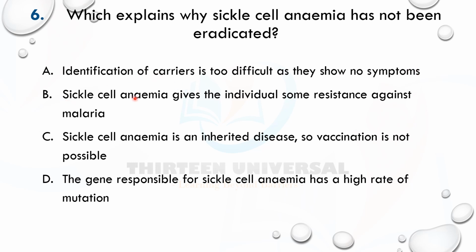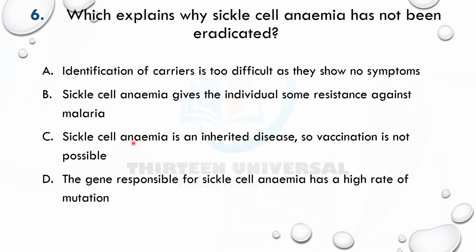B says sickle cell anemia gives the individual some resistance against malaria. Well, this is not the reason why it's not being eradicated, right? Because those that are recessive, not just the carriers but the ones that have the two abnormal alleles, are not protected against malaria. So this is not the suitable answer.